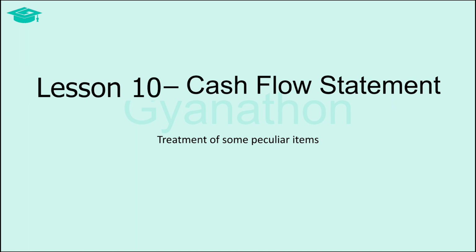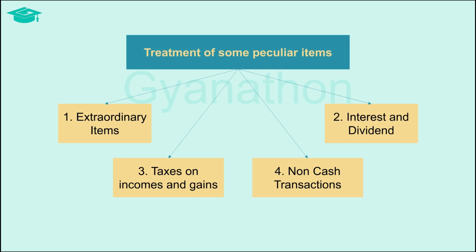Now that we know the basics of cash flow statements as well as the three classifications into which the cash flows are classified, in this video, let us see how certain peculiar items are treated in the cash flow statements. Certain peculiar items have a distinct mode of treatment in the cash flow statement. We will be discussing certain peculiar items like extraordinary items, interest and dividend, taxes on incomes and gains, and non cash transactions, and see how these are categorized in the cash flow statements.